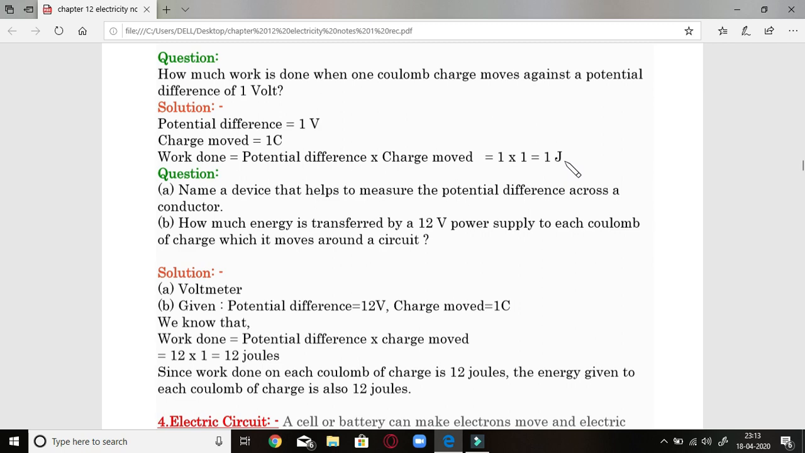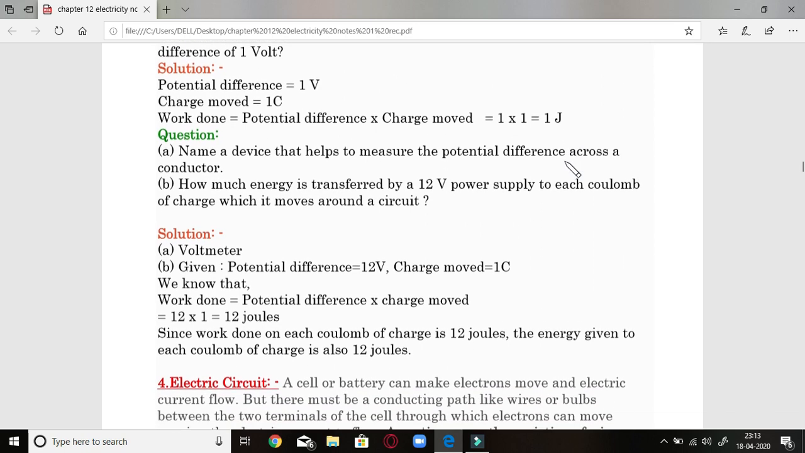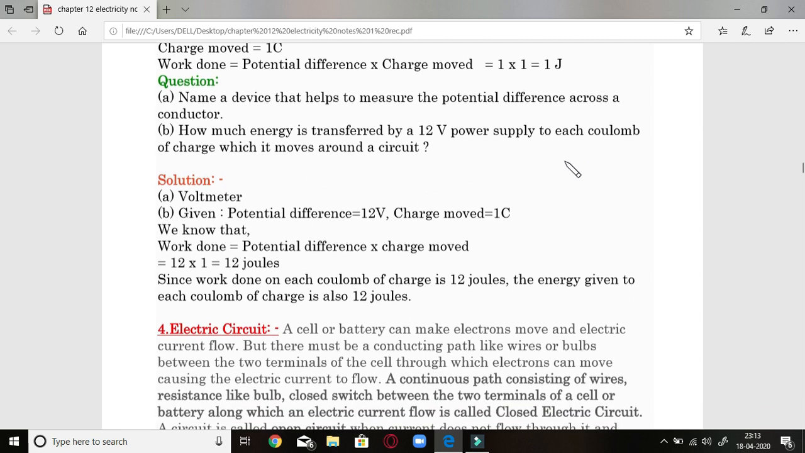Okay, now next question. Name a device that helps to measure the potential difference across a conductor, that is the voltmeter. Next, how much energy is transferred by a 12 volt power supply to each coulomb of charge which is moved around a circuit? For 1 coulomb only, that came out to be 12 joule by the same formula as we used above.